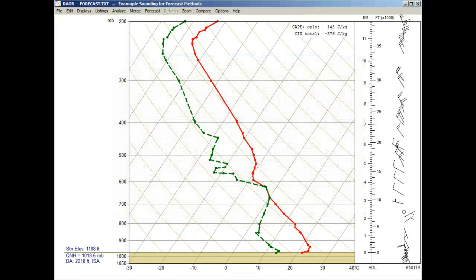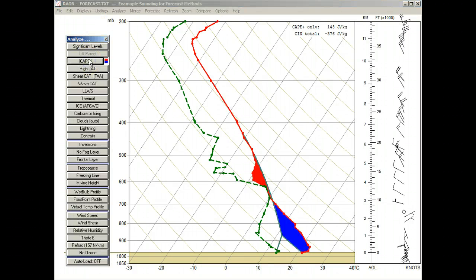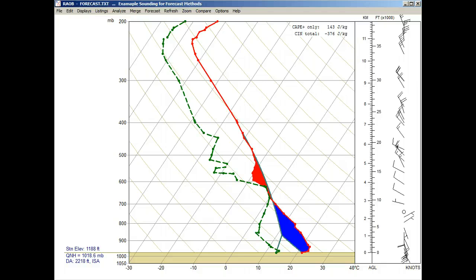So let's again see the maximum surface temperature application. But first, let's apply the CAPE graphic overlay. And now we'll select the maximum surface temperature option and watch the CAPE graphic change.